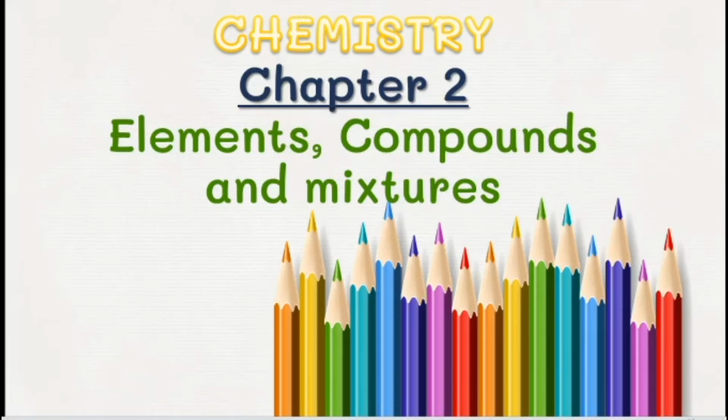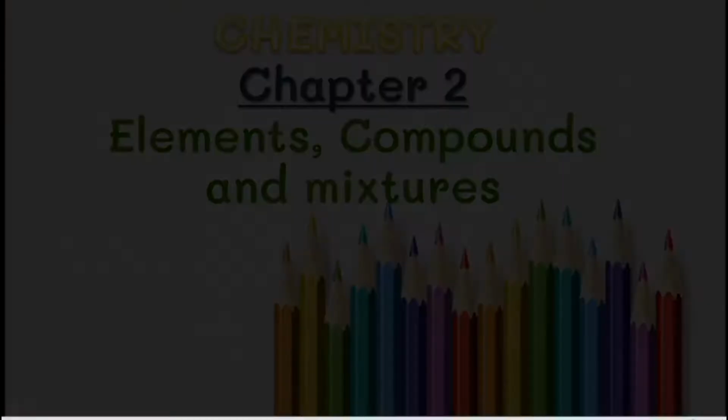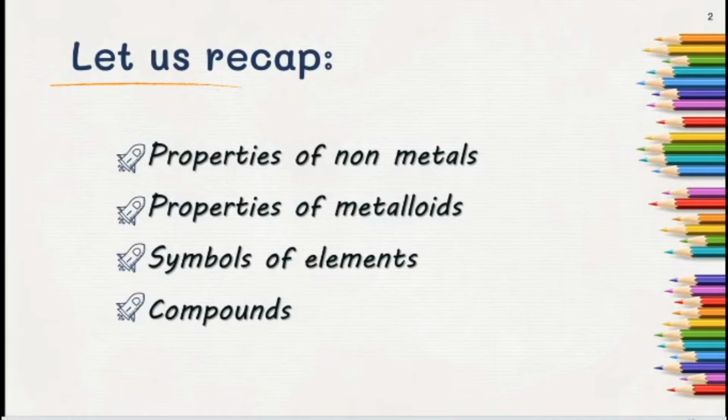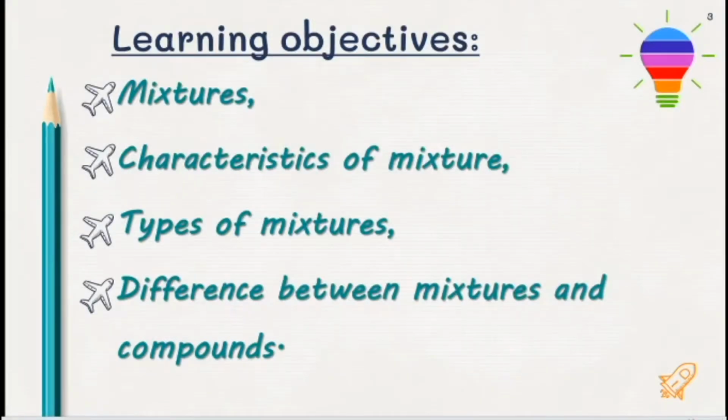In this video, we are going to discuss chapter 2: elements, compounds and mixtures. In the previous video, we already discussed the properties of non-metals and metalloids, as well as the symbols of elements and compounds. Here in this video, we are going to discuss what a mixture is, the characteristics of mixtures, the types of mixtures, and then the difference between mixtures and compounds.